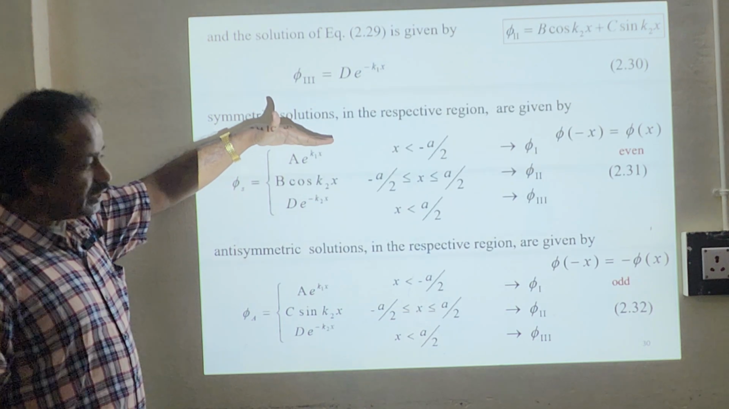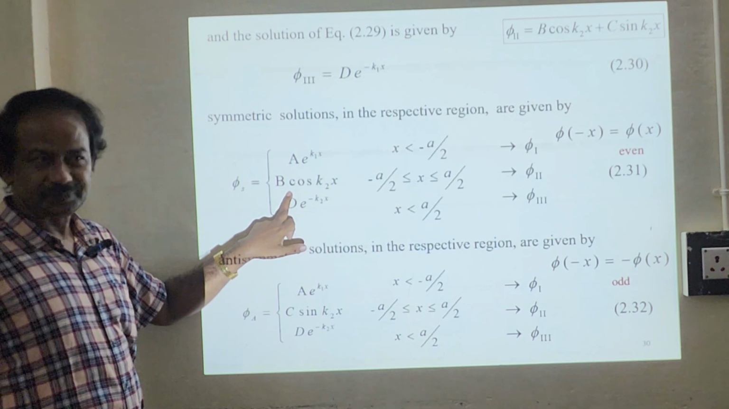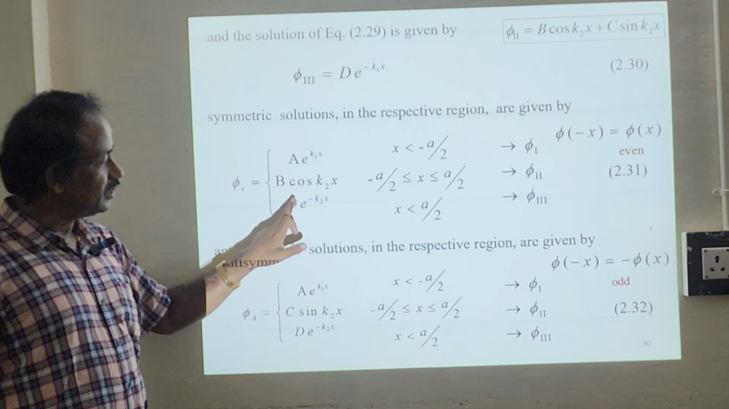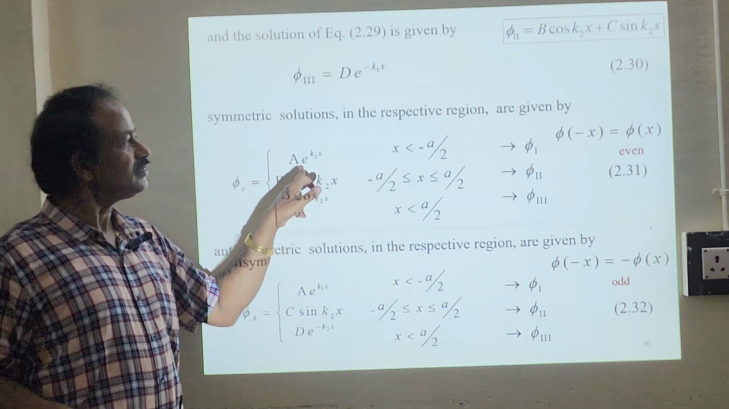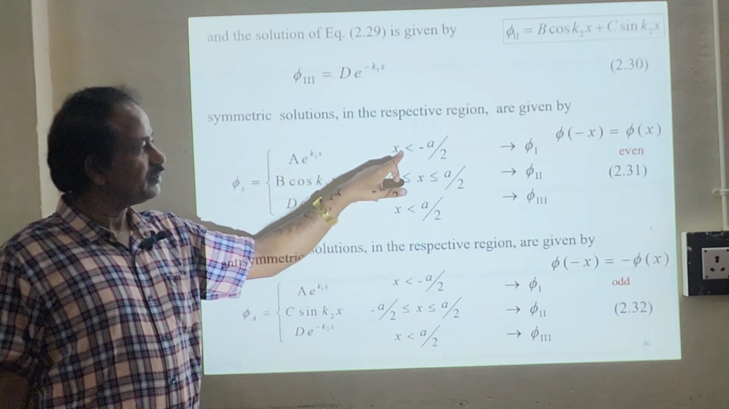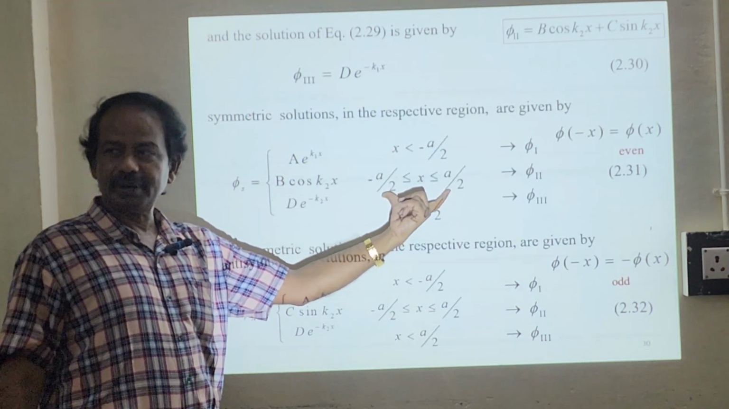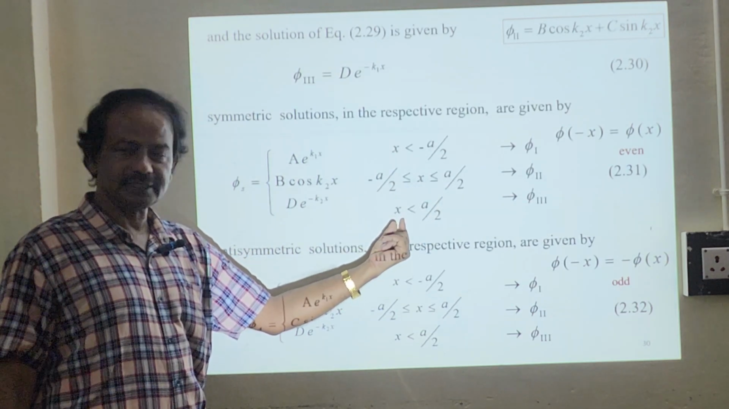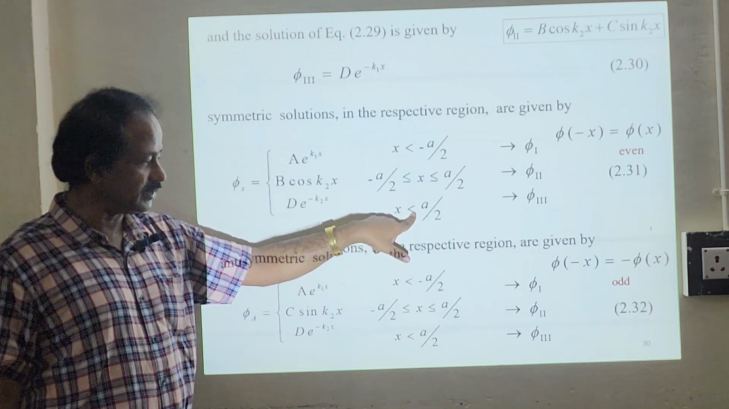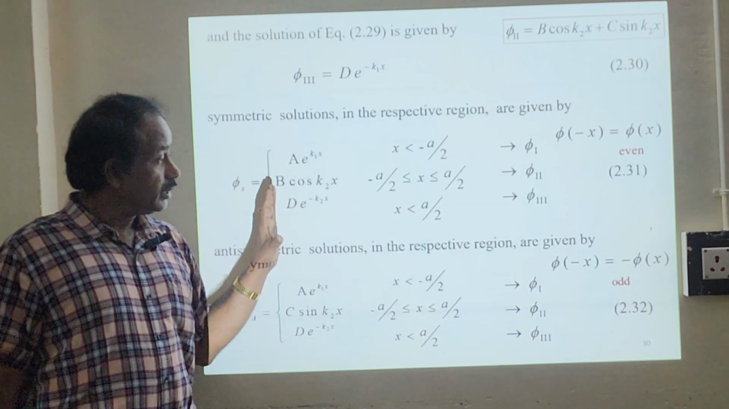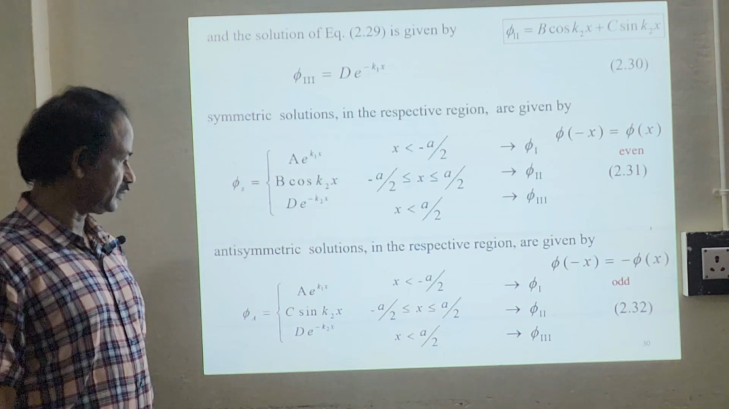So this is the solution in region 1. Correct? This is part of the solution in region 2. We have separated now the symmetric solution. This is the solution in region 3. Region 2 is x lying between minus a by 2 and plus a by 2. Region 3 is x greater than a by 2. Okay, so that's a mistake here: x is greater than a by 2. So this is the first region, part of the second region, and this will be your third region.